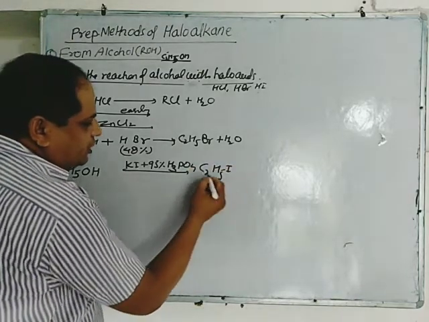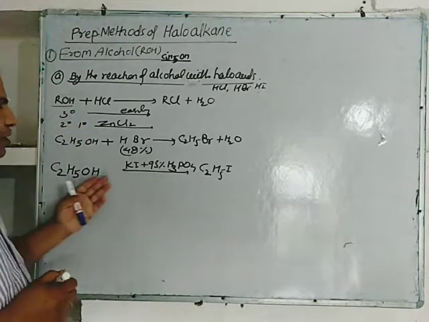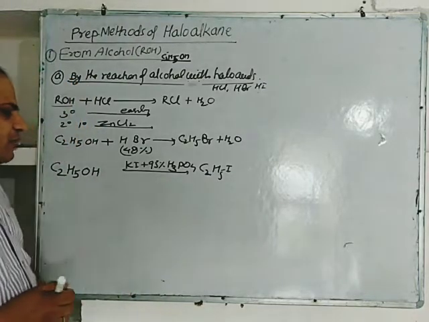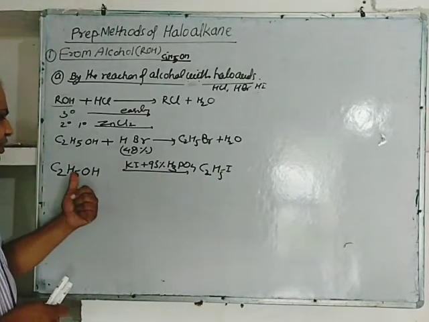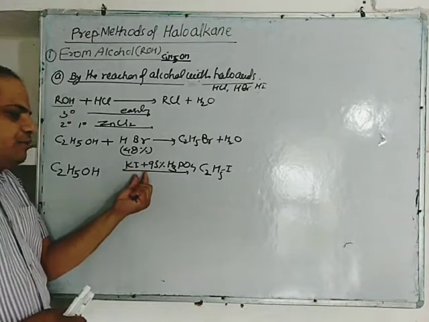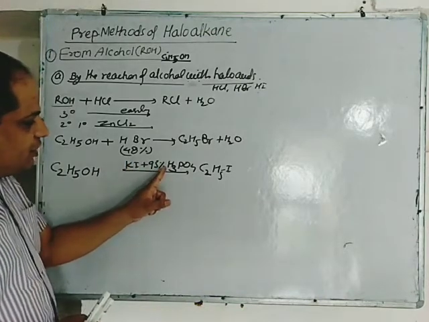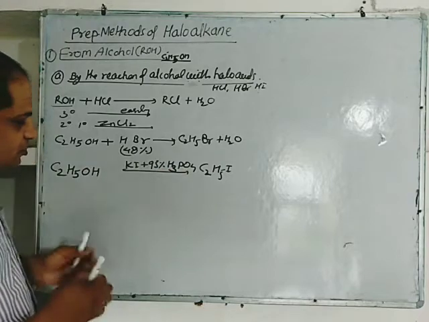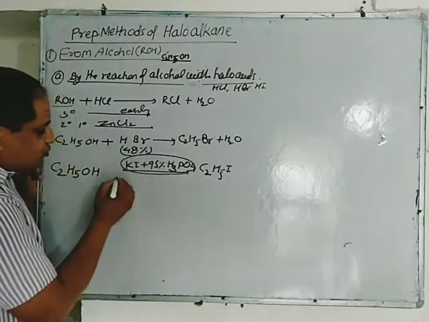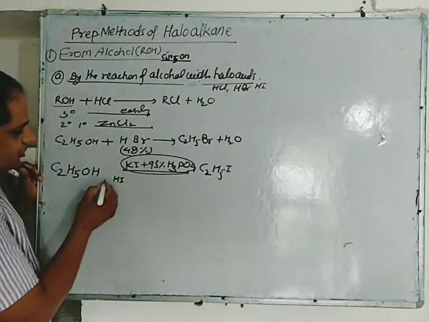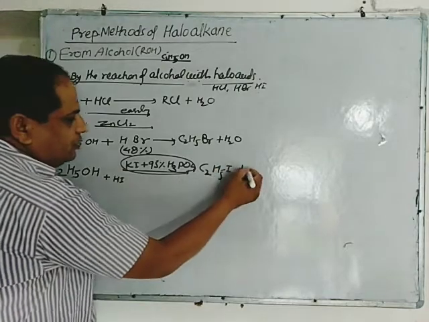C2H5I, iodoalkane. So the question is, how can a good yield of iodoalkane be obtained? By reacting the alcohol with a mixture of KI plus 95% H3PO4. Actually this mixture produces HI, which reacts with alcohol to give iodoalkane and water.